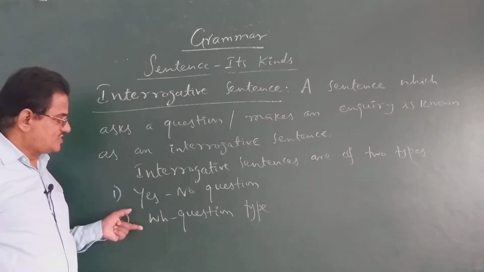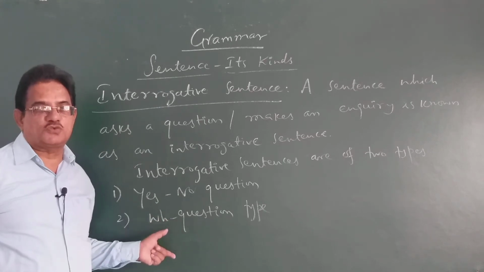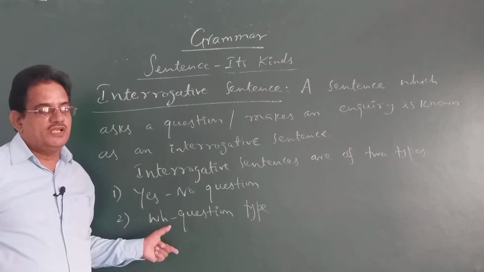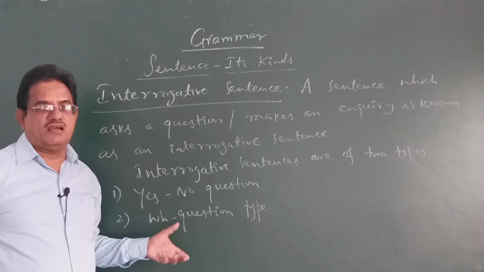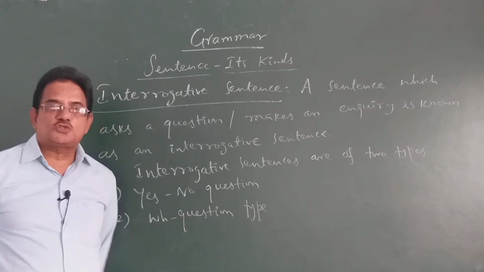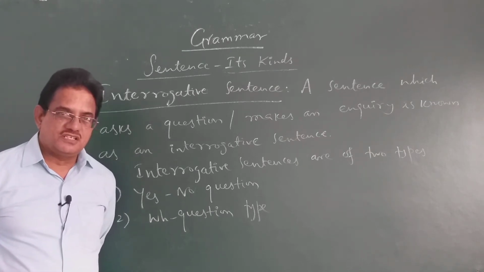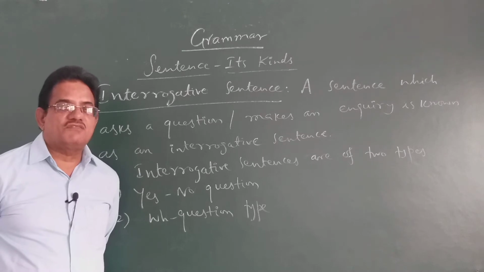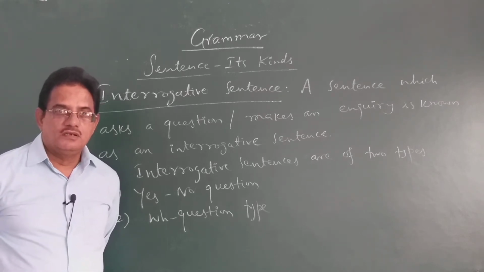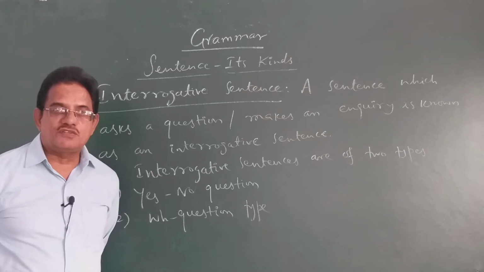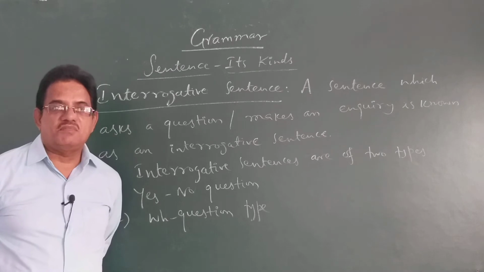And the questions which are asked beginning with question words, WH question words, they are called WH questions. WH question words like what, which, when, where, why, all these come under WH question sentences. And when those questions are asked, you cannot answer them with a yes or no. So, for example, what is your name? That question is asked. Can you answer with a yes or no for that? No. You have to give the answer there. My name is, like that.